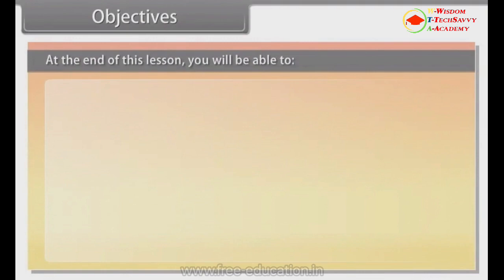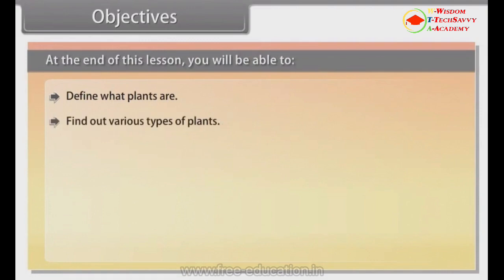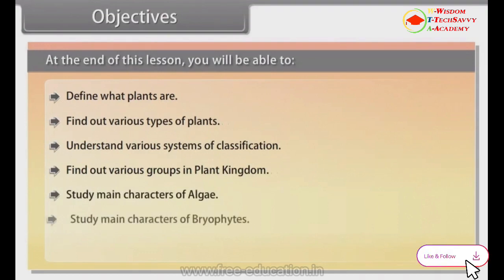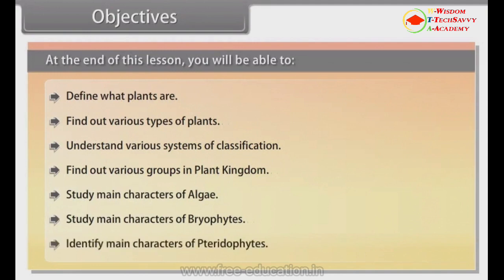Objectives. At the end of this lesson, you'll be able to define what plants are, find out various types of plants, understand various systems of classification, find out various groups in plant kingdom, study main characters of algae, study main characters of bryophytes, identify main characters of Pteridophytes.